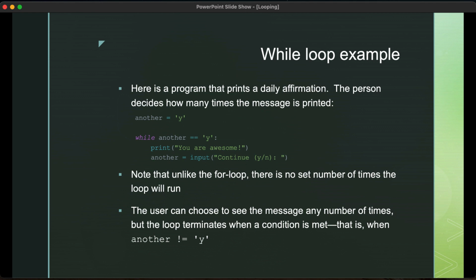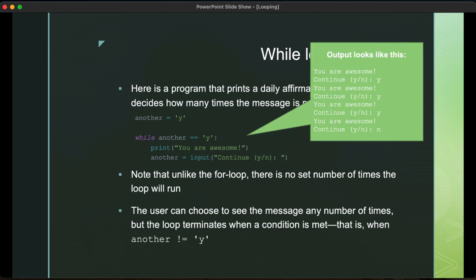And then you have a while loop. And you say while another is equal to y. Now we've set another equal to y already, and so it's going to print at least one time the words: You are awesome. Then it gets to a prompt, and it says continue. If you run this, this is how the code will execute. You are awesome. Do you want to continue? Say yes. You are awesome. Do you want to continue? Say yes. And you keep going until at the end you say, okay, I'm good now, and you say no, or N. That means that the code is going to terminate because the terminating condition has been reached, and that is another is no longer equal to y.